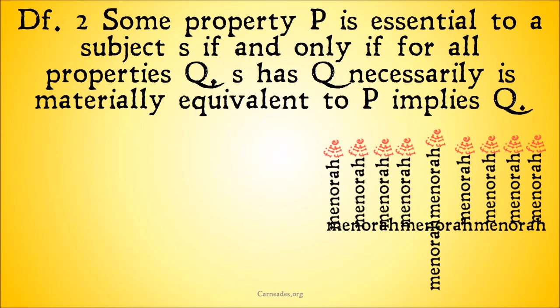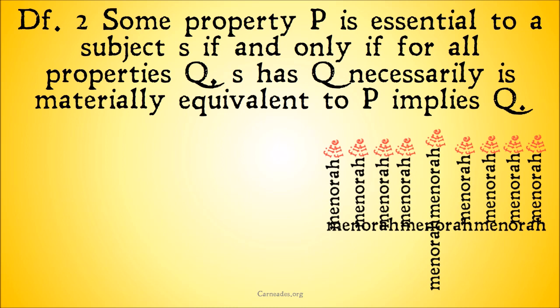His second definition is the toughest piece of this argument, so we're going to look at it first. I can't promise I can give you a perfect explanation of it, because it's a little hard to wrap your head around, but we'll do our best. Some property P is essential to a subject S, if and only if, for all properties Q, S has Q necessarily is materially equivalent to P implies Q.